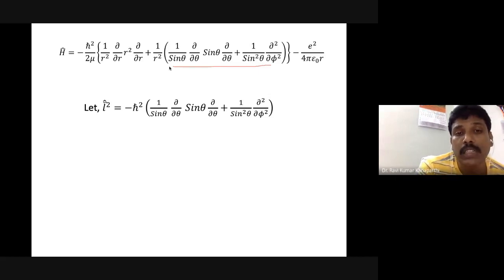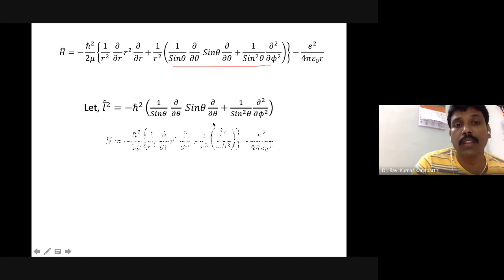This object is nothing but the L square object, the square of the angular momentum, which is given by minus h cross square multiplied by 1 over sine theta ∂/∂theta sine theta ∂/∂theta plus 1 over sine square theta ∂²/∂phi². The square of the angular momentum operator is given by this object.